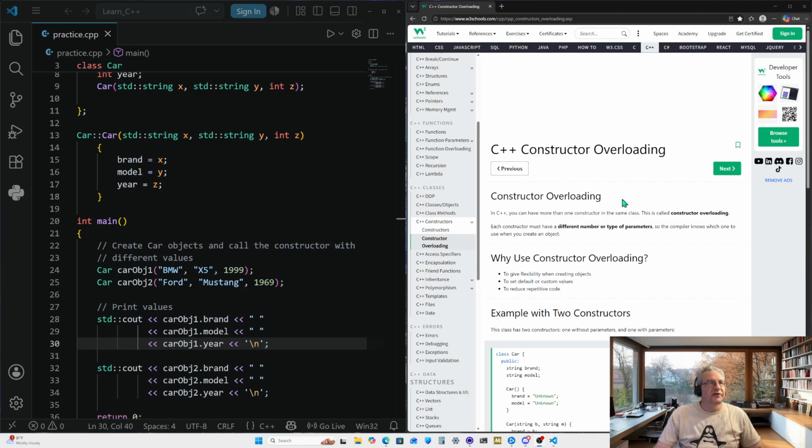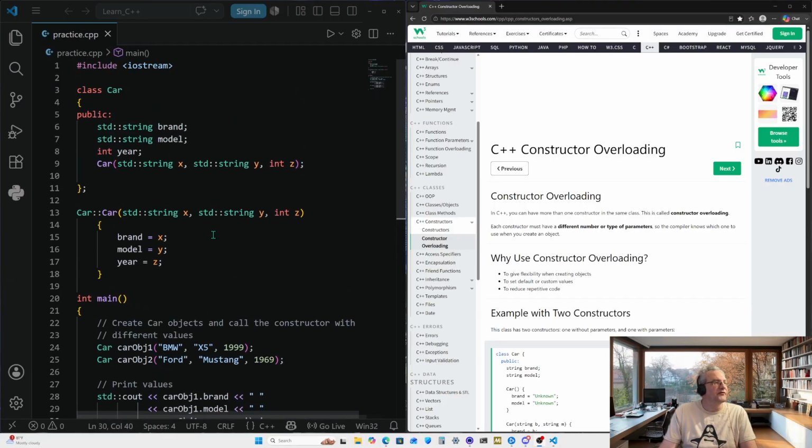Anyways, we left off, I believe, with C++ constructor overloading, because we were still learning about constructors. I think this is the last part of constructors, and then we're going to move on to access specifiers, which we know a little bit about in the code, VS Code over here on the left. We have public, which we know as an access specifier. That's pretty much all we know about it so far. So let's dive into this and see what we can discover and learn today.